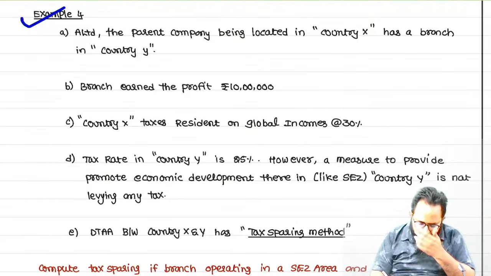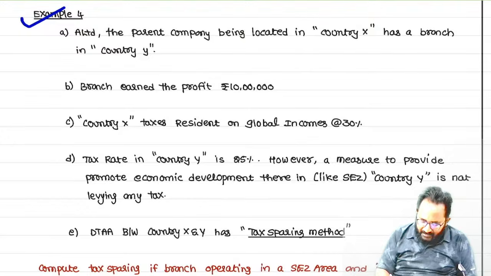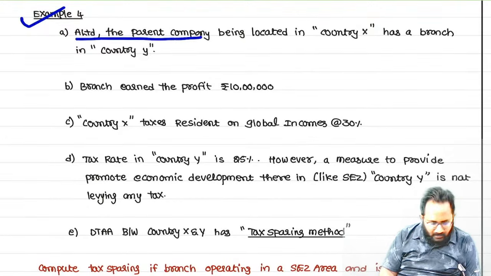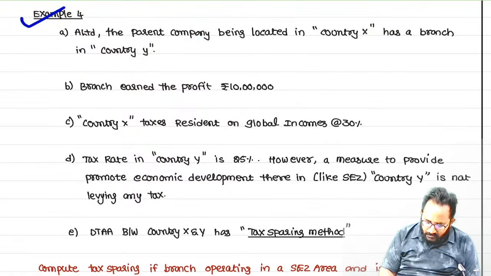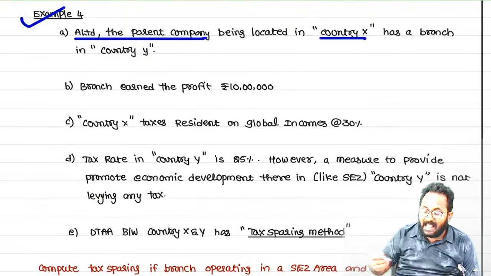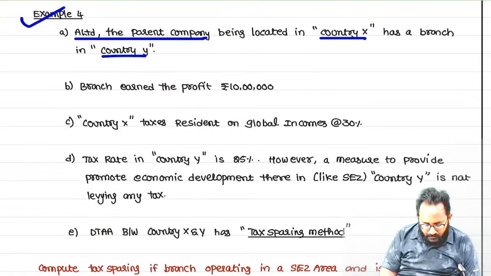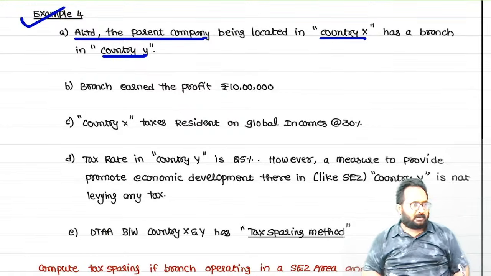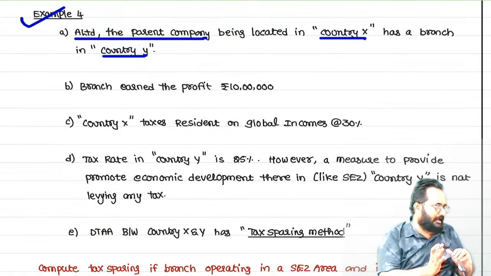Okay. Listen. What is that company, ma? A Limited, the parent company. Located in which country? Country X. And that has a branch in which country, ma? Y. That means country X also, country Y also.